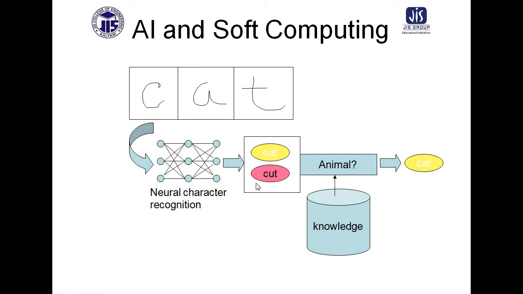Soft computing will provide you the tool to get this cat and cut, but artificial intelligence will provide, from the knowledge database, which kind of animal it actually is. So from this knowledge base it will identify that no, it is cat, it is not cut.